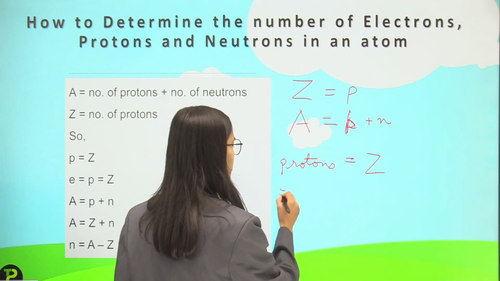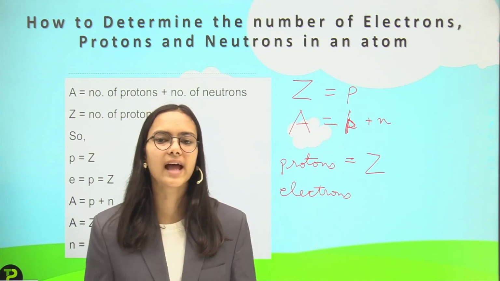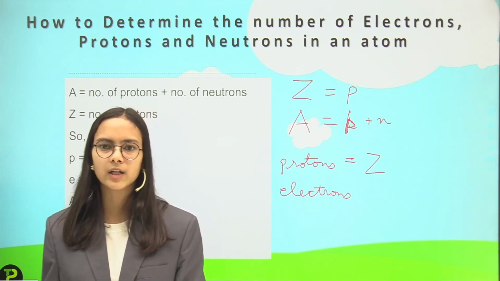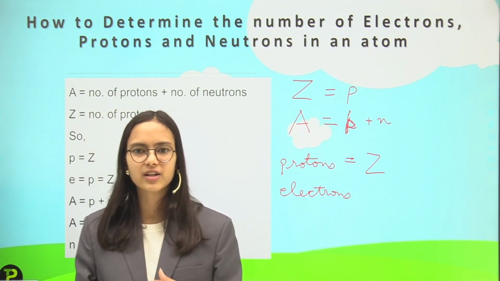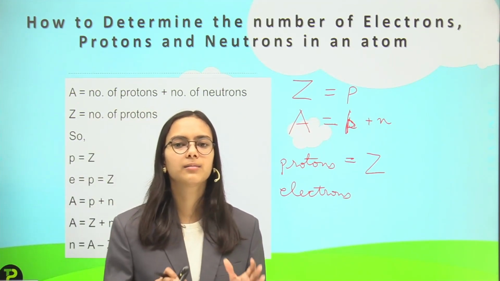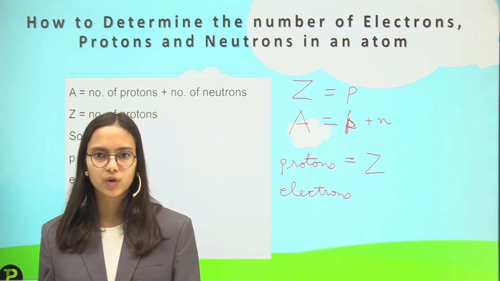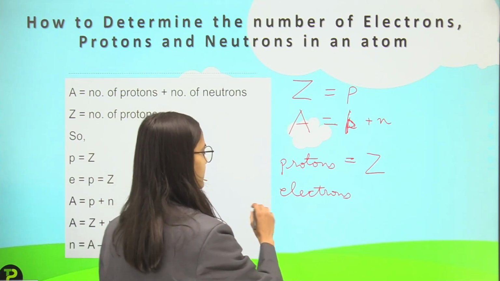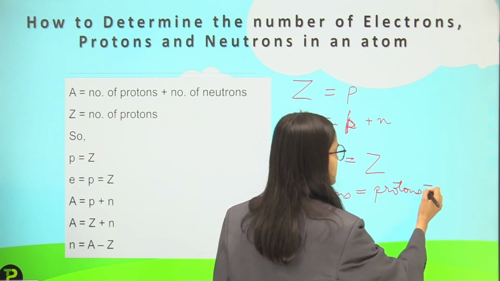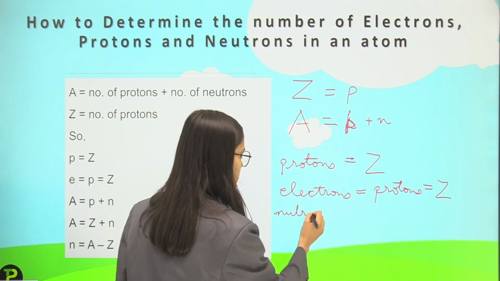And then I talk about the number of electrons. So what is the number of electrons? I have told you that atoms are electrically neutral and have equal number of protons and electrons. Why? Because they have different charges and they cancel the charge of each other. So to make the atom neutral, the number of protons and the number of electrons will be equal. So I can say that the number of electrons is equal to the number of protons, and that is equal to Z.